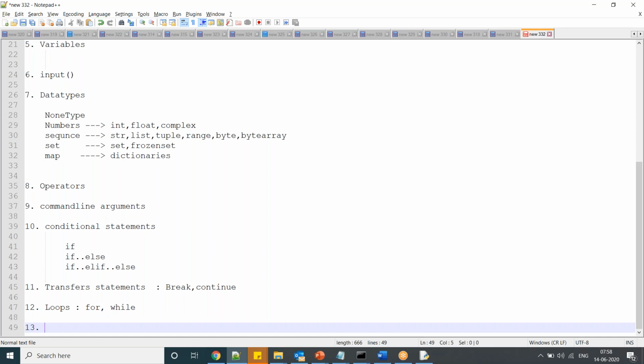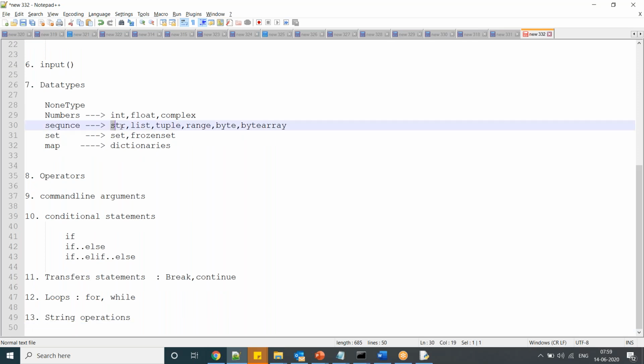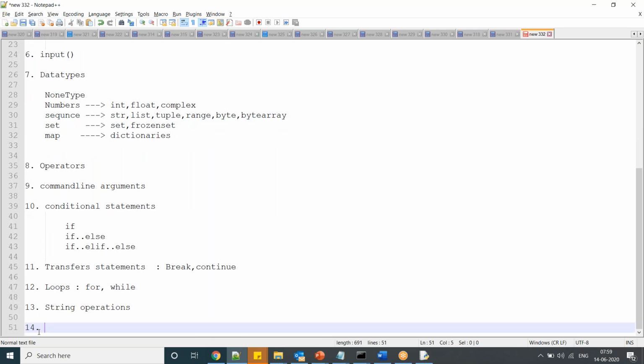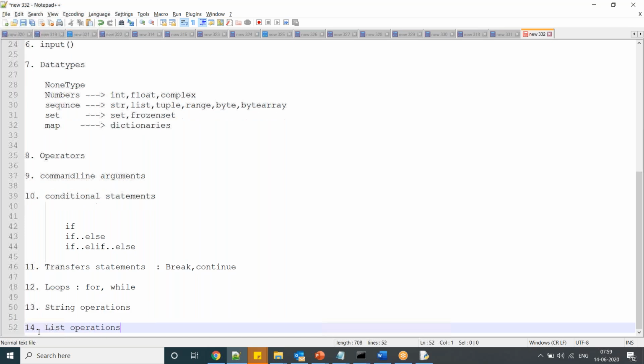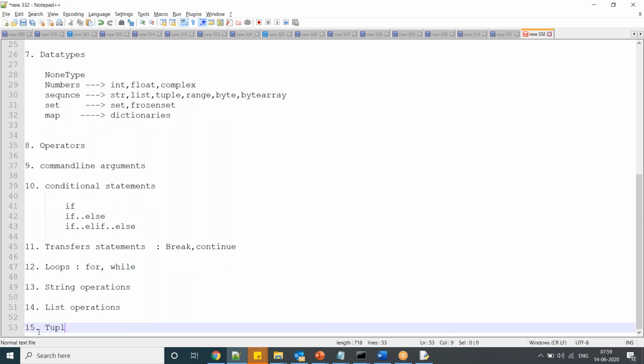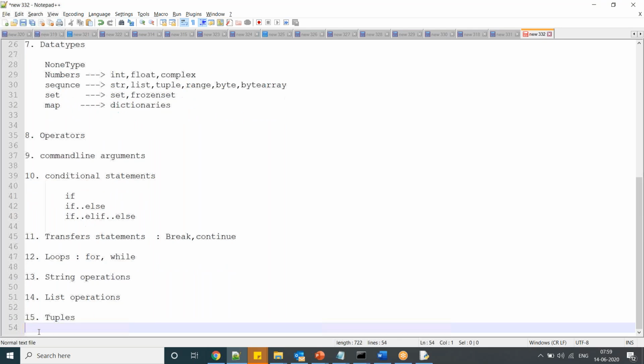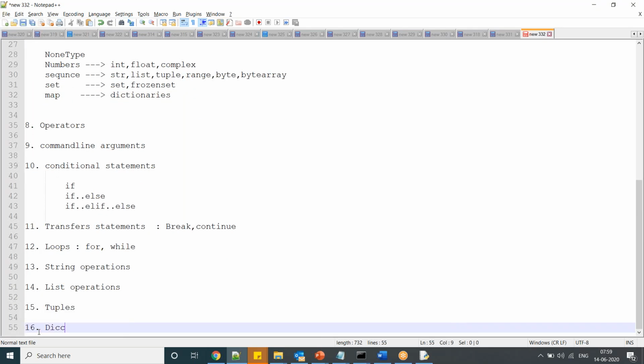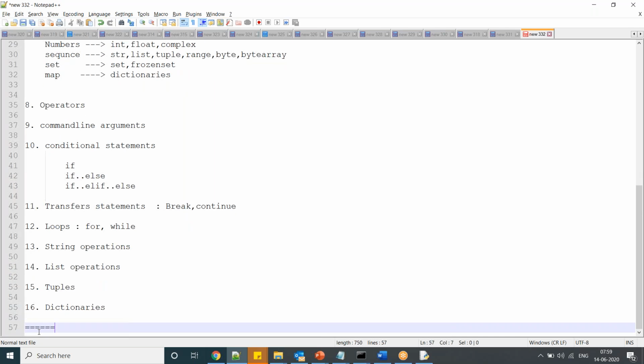So next I'm going to discuss string operations. Here in detail, I just mentioned data types. There are multiple methods for strings. Next, I'm going to explain list operations, then tuples, and then dictionaries. Okay, so these are all I'm going to explain. This is basics to any programming language.